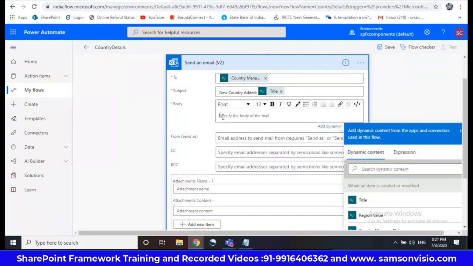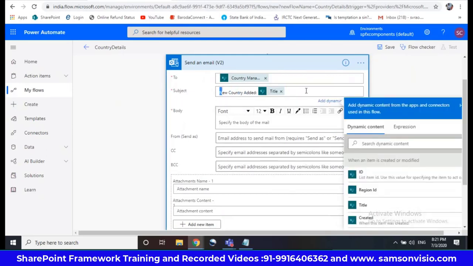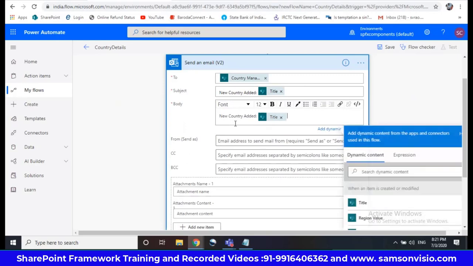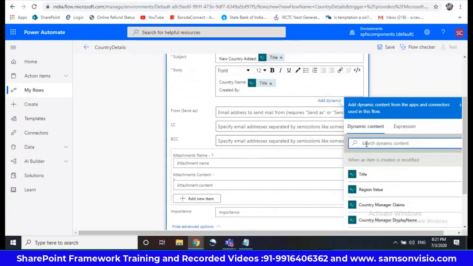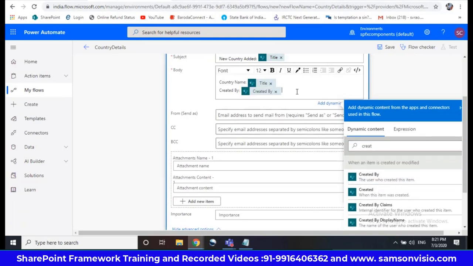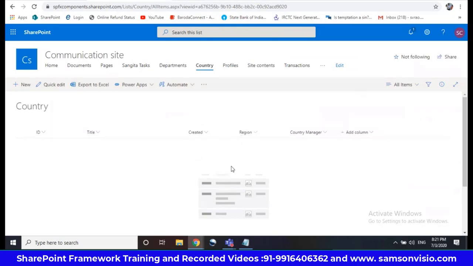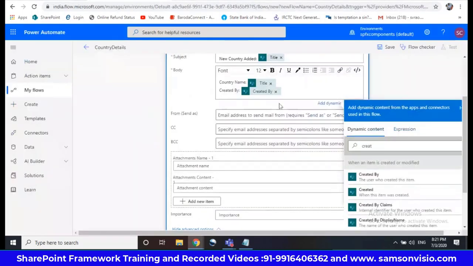Body, I'll give maybe country name. You can copy paste it. Sometimes it will work, sometimes it won't work. And created by, the user who created the item. Created by. Then what next? Title, created by, region. If you want, you can give region.